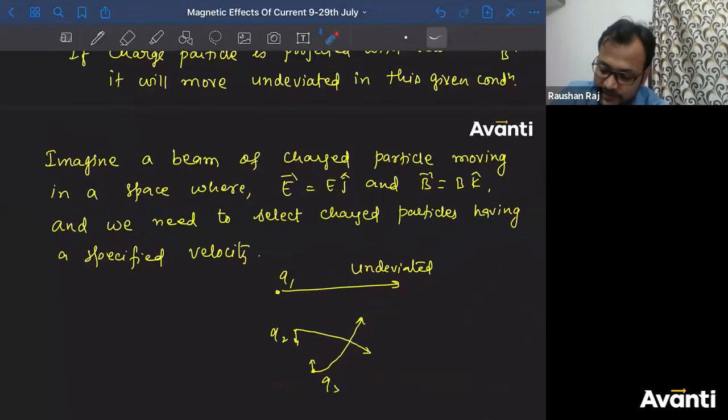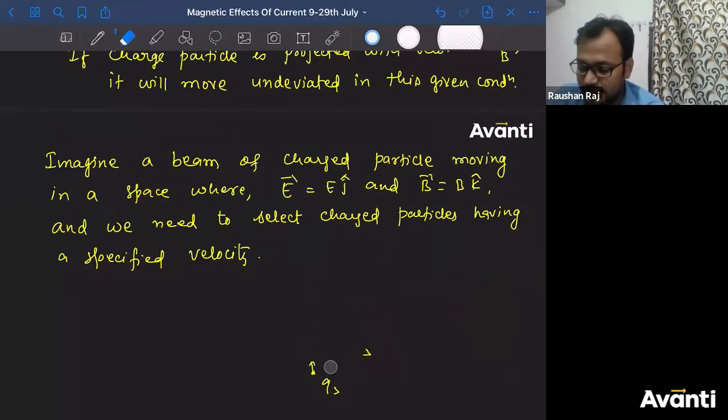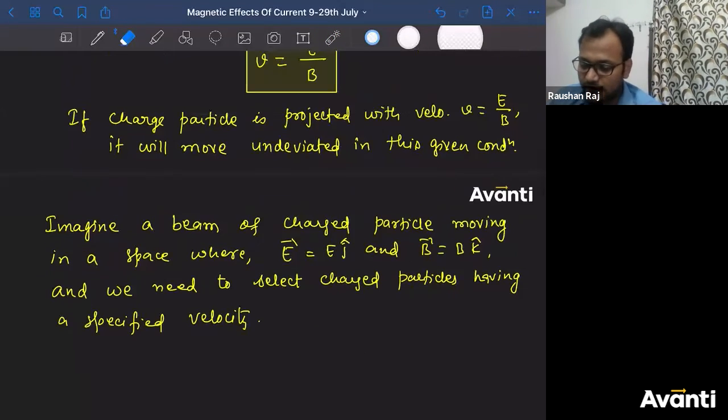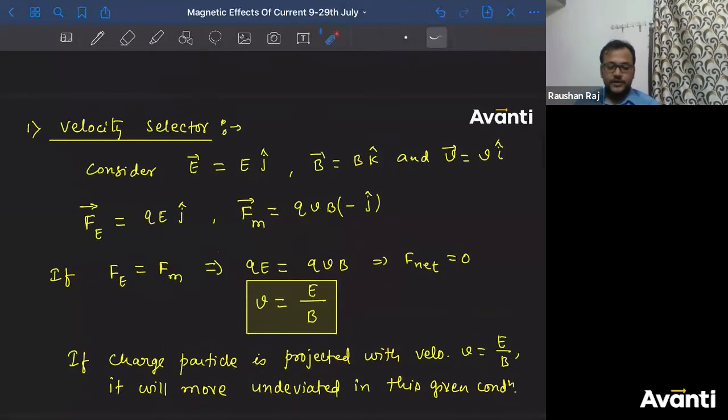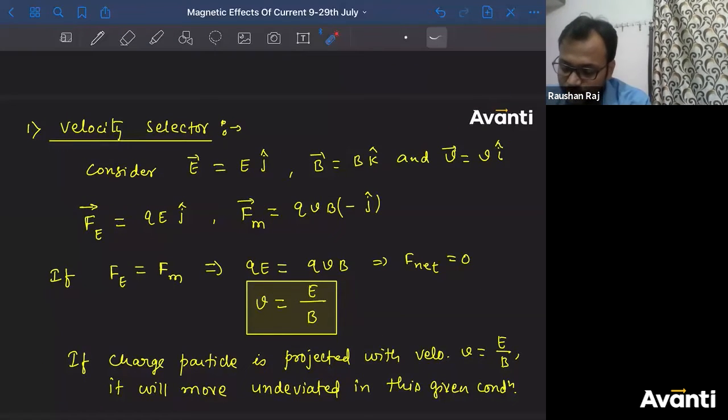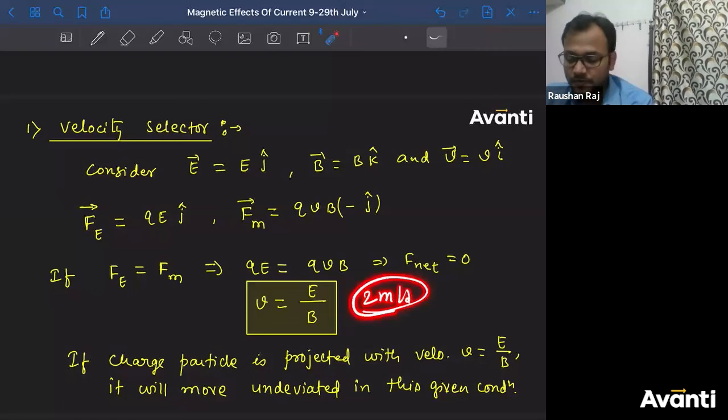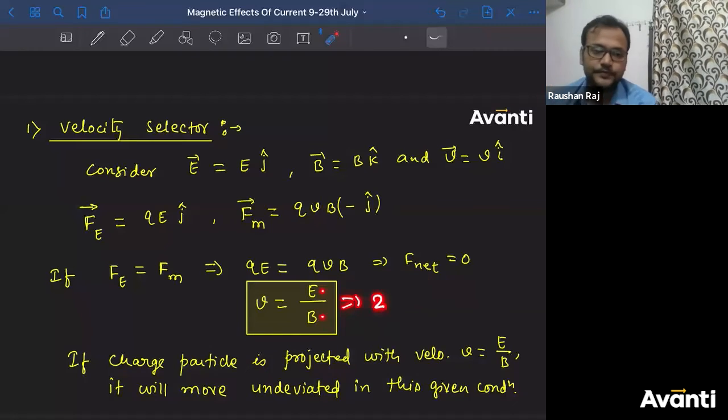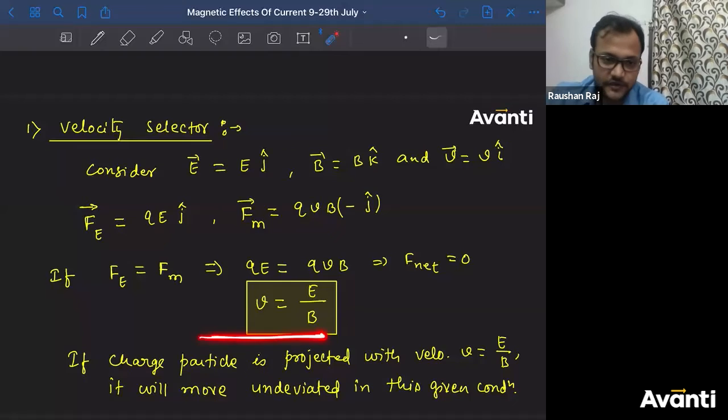All right, that is why we name this kind of arrangement a velocity selector. To design a velocity selector, you have to choose the magnitudes of E and B. Let us say you have to get a charged particle having 2 meters per second. You have to maintain E and B such that the ratio of E and B is 2. Then the charged particles with velocity 2 meters per second will be collected at the end, and others will not come. ठीक है चलो. So this is the basic concept behind a velocity selector.